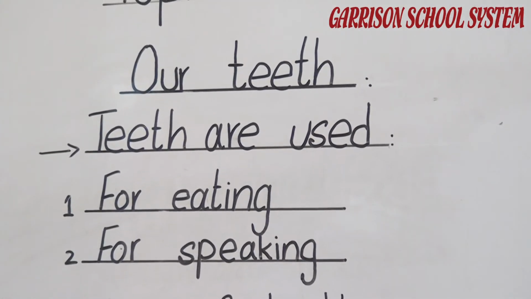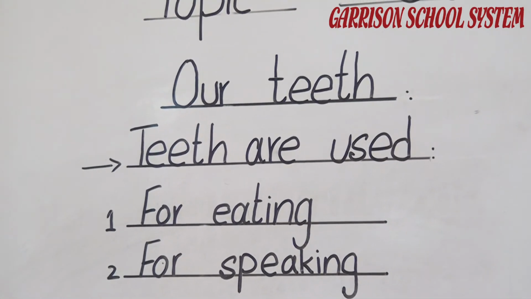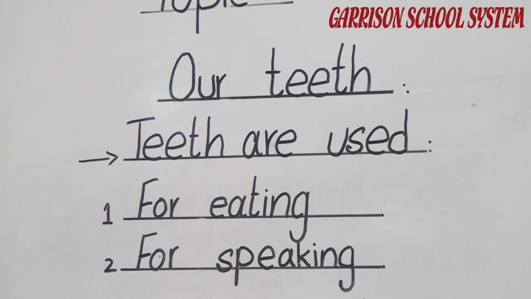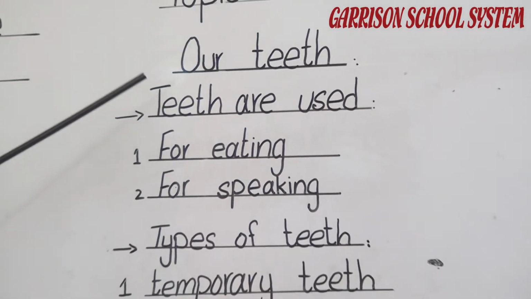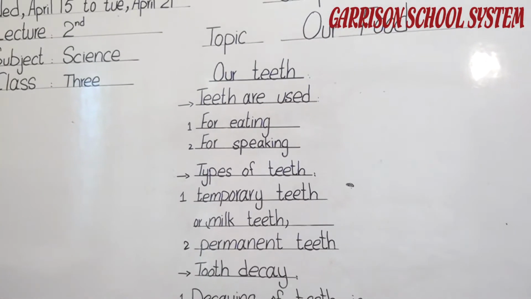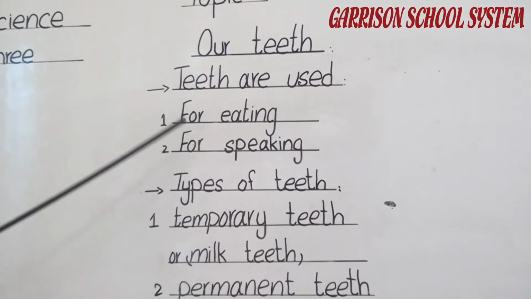On page number 12, there is also an important topic, our teeth. All of you know that. What are the uses of the teeth? Teeth are the most important part of our eating. If we don't have teeth, we can't eat food properly. Here are the uses of the teeth. Teeth are used for eating.